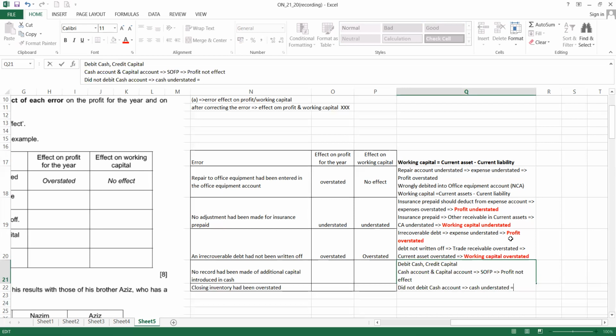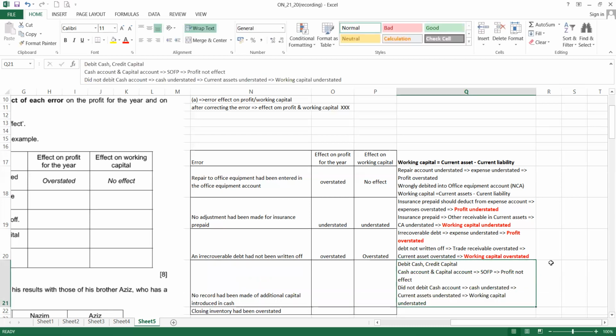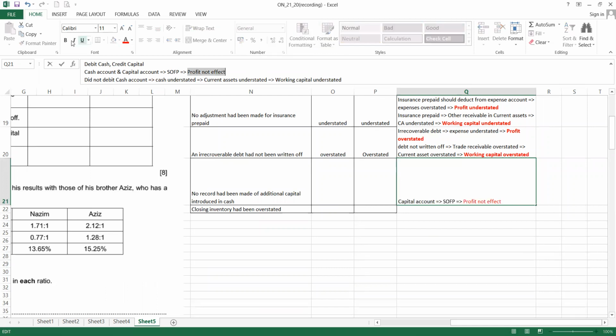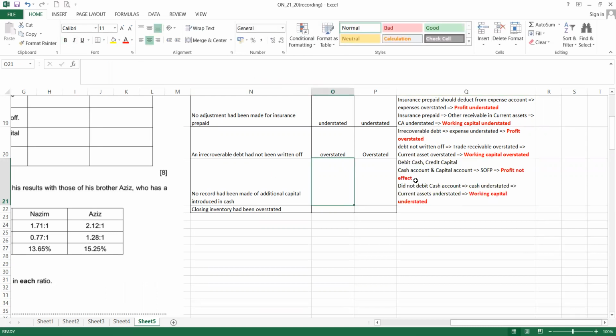When cash is understated, current asset is understated. Current asset understated, working capital will be understated as well. So this is the implication of the account. Here, profit no effect, working capital understated.